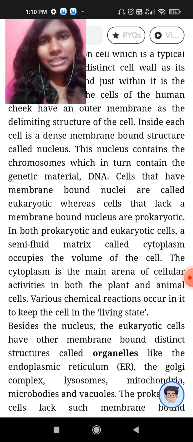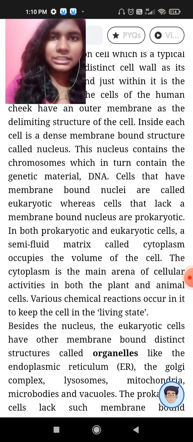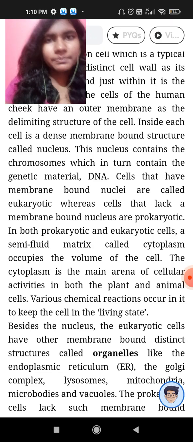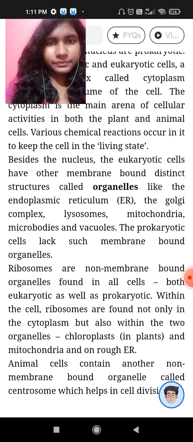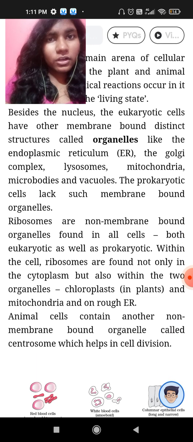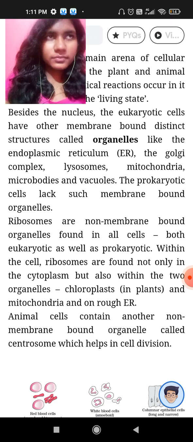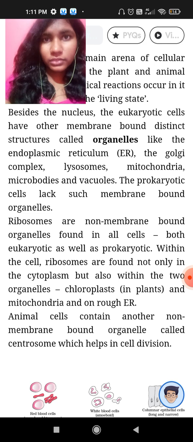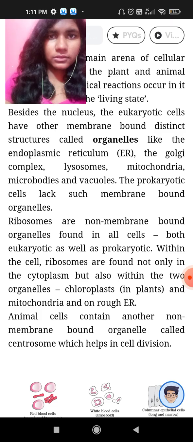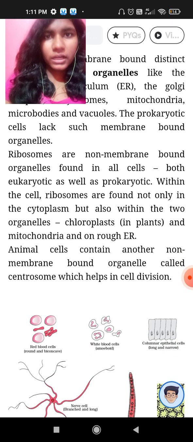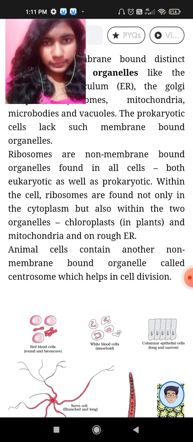There are two basic types of cells, a prokaryotic cell and a eukaryotic cell. And all the cells have some basic organelles, and these organelles are even smaller than cells. Namely, some of the prominent cell organelles in most eukaryotic cells are endoplasmic reticulum, lysosomes, mitochondria, microbodies, and vacuoles, most of which we have studied already. However, we are going to look at them in detail.